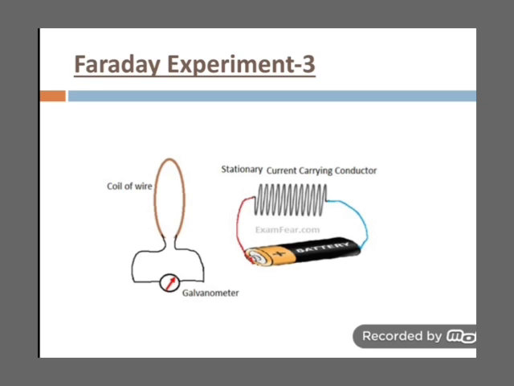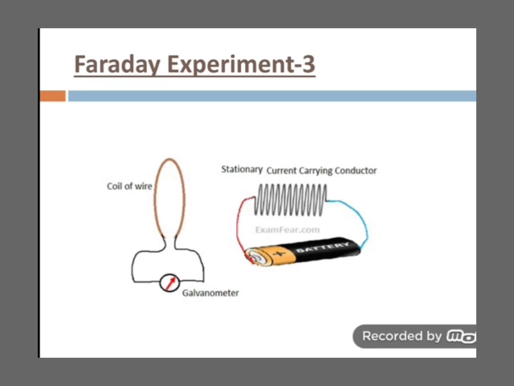Then what do we conclude? That as long as the current is varying, because a current carrying conductor is always associated with a magnetic field, and if the current becomes constant, then the magnetic field is constant, and as the magnetic field is not changing, therefore current will not be induced. And when the current changes, then the magnetic field intensity also changes, and as the magnetic field changes, the galvanometer shows deflection. The coil in which the current is flowing is known as the primary coil, and the other coil which is placed near it and in which the current is induced is known as the secondary coil.